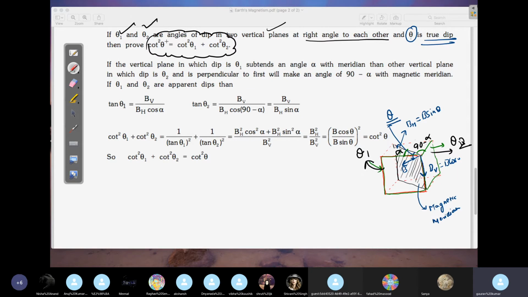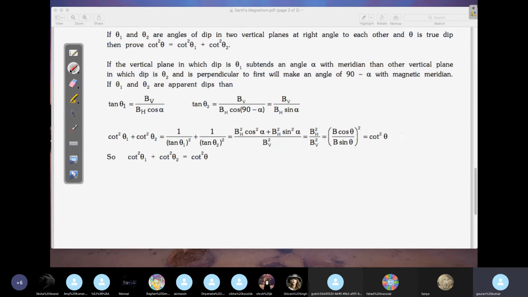Out of these three angles, they can give you two angles and ask you to find the third angle. A very famous question of JEE and NEET. Board में नहीं आता है 100%. But this concept is very, very important. Let's say आपको समझ में नहीं आया, मैं फिर से बता देता हूँ.